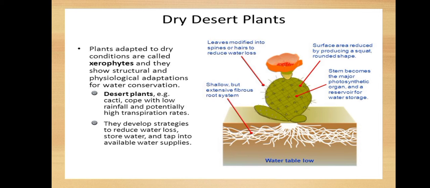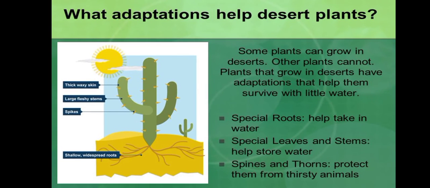Some very important adaptations found in xerophytes or desert plants are: these plants usually develop very long roots. Their roots are long because they have to go deep in search of water. These plants have fleshy stems and less or no leaves to survive in dry and hot conditions. For example, spiny leaves of cactus minimize surface area and loss of water through transpiration.